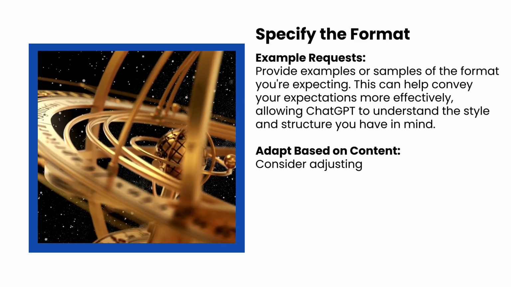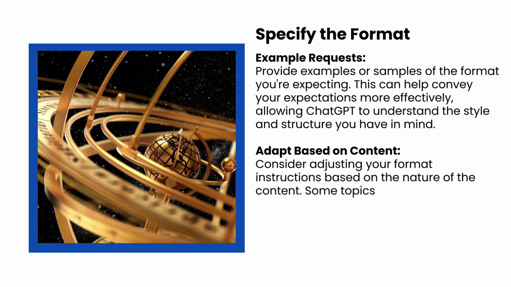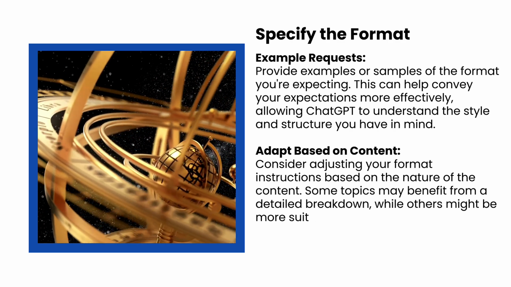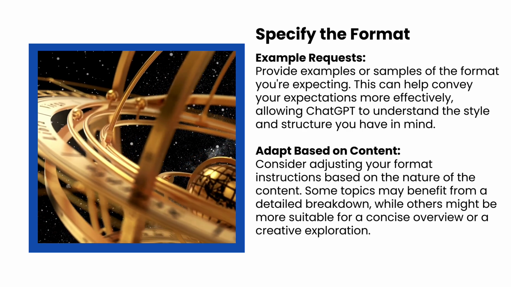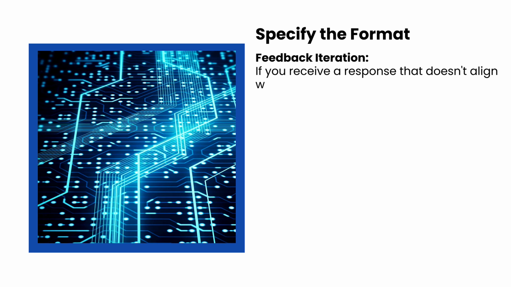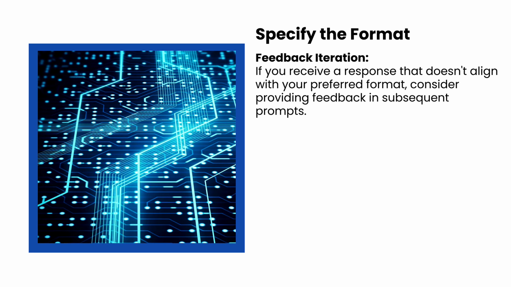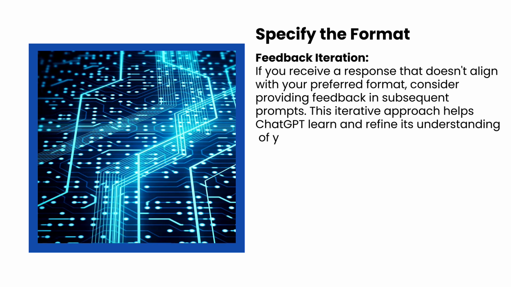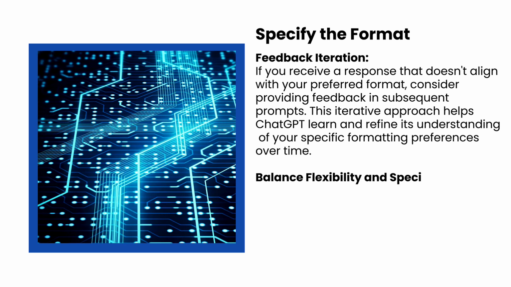Adapt based on content. Consider adjusting your format instructions based on the nature of the content. Some topics may benefit from a detailed breakdown, while others might be more suitable for a concise overview or a creative exploration. Feedback iteration. If you receive a response that doesn't align with your preferred format, consider providing feedback in subsequent prompts. This iterative approach helps ChatGPT learn and refine its understanding of your specific formatting preferences over time.